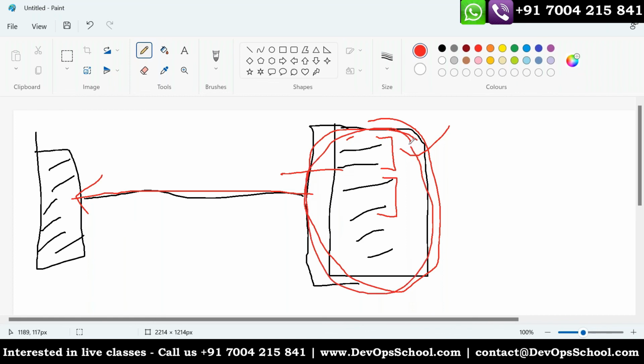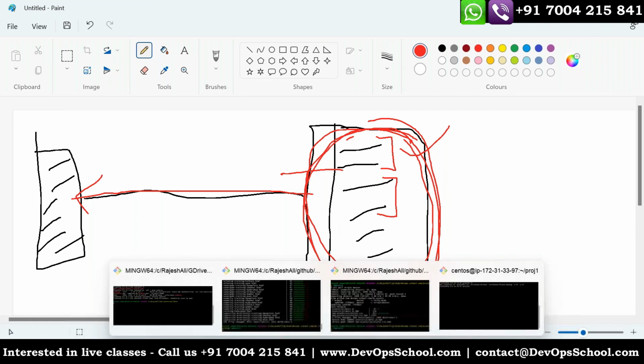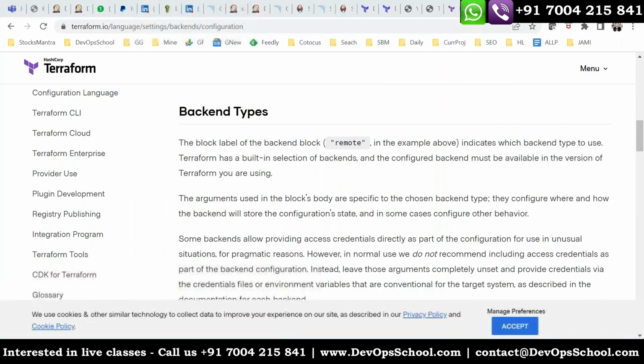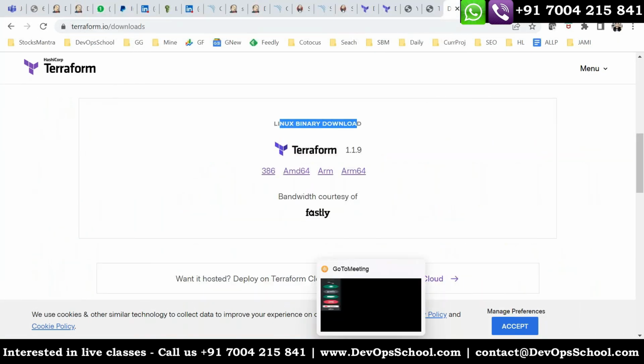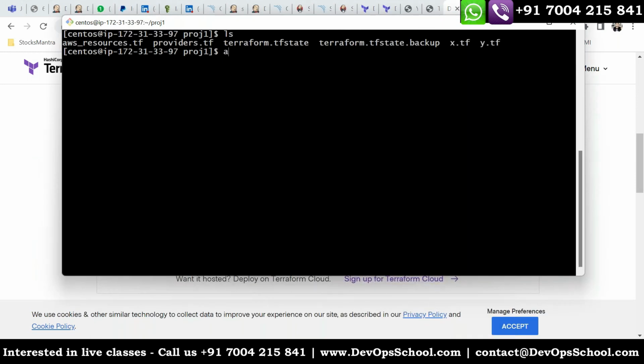No, my question is slightly different. What if, after 2 months, we want to decommission a particular application and destroy all the resources associated with it? In that case, what are we supposed to do? If you want to destroy everything, then you just run Terraform destroy. If you want to destroy only one specific resource, there is a way to destroy, and that option is a parameter hidden in the help. Just a second, hold on.